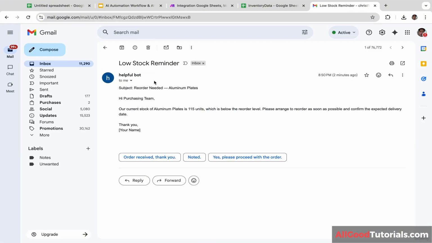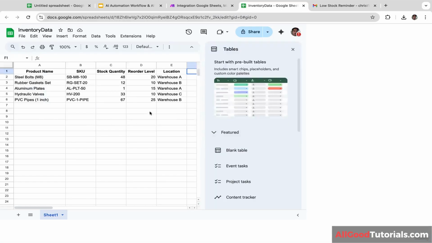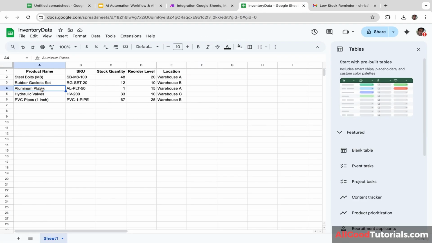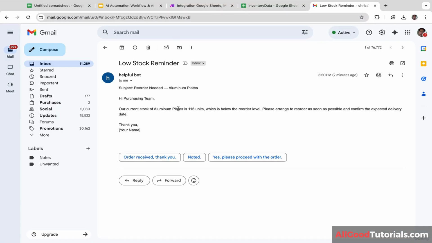Okay, here is the email from HelpfulBot. That's my other email address. Subject, reorder needed, aluminum plates. As you guys can see here, for this product, aluminum plates, the stock quantity is only 1, but the reorder level is 15. So obviously the stock quantity is less than the reorder level. That's the reason why AI sent this email to me.